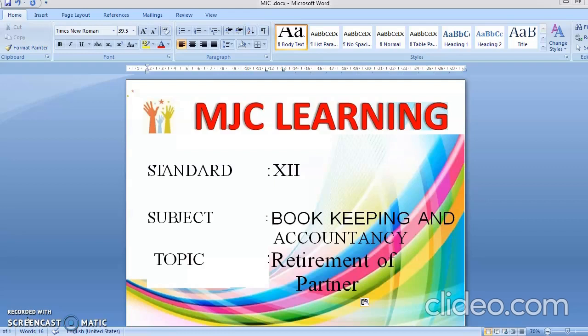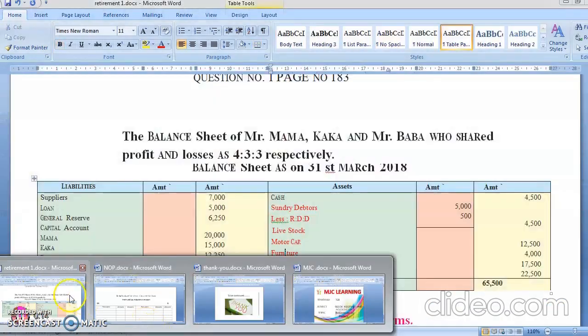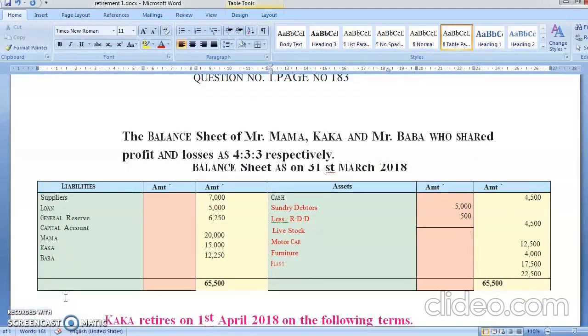Students, today I'm going to teach you the subject Bookkeeping and Accountancy, and the topic is Retirement of Partners. As we know, in reconstruction of partnership there are three types: one is admission, other is retirement, third is death. Admission means you're bringing one more person into the partnership. Retirement and death mean one person is going out of the business.